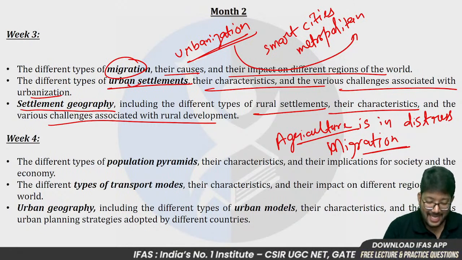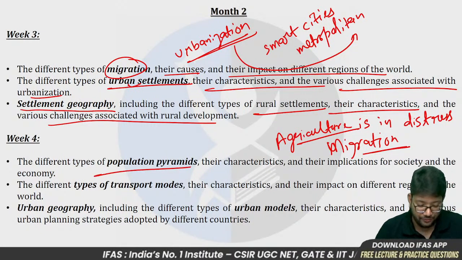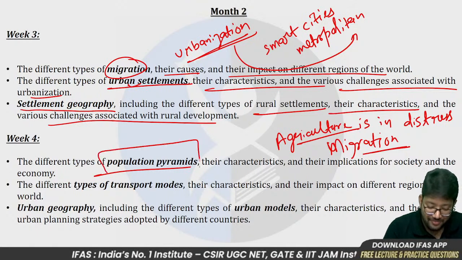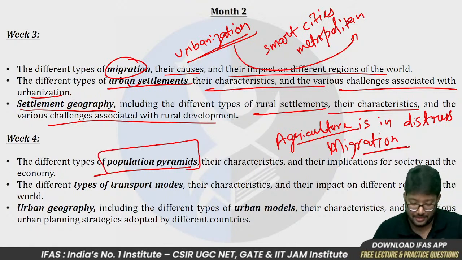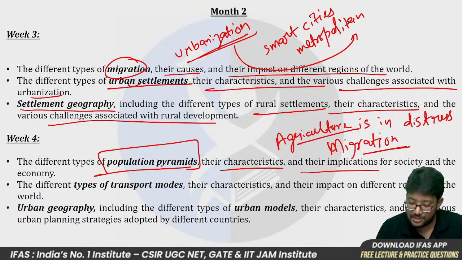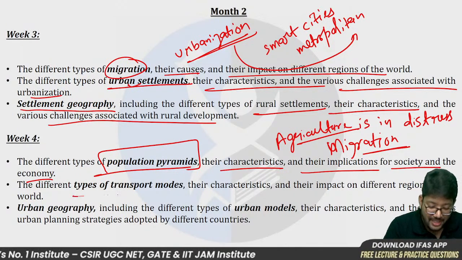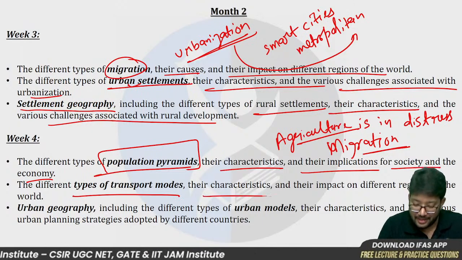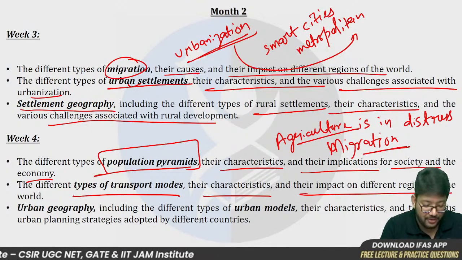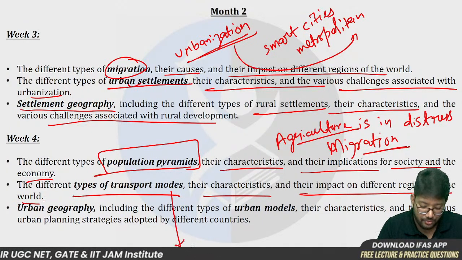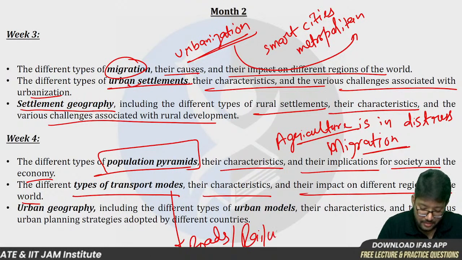Okay, then comes the fourth week. We will study about various population pyramids, their characteristics, their implications for society and the economy. Okay, then comes the types of transport modes, their characteristics, their impact on different regions of the world. Transportation modes: roads, railways.